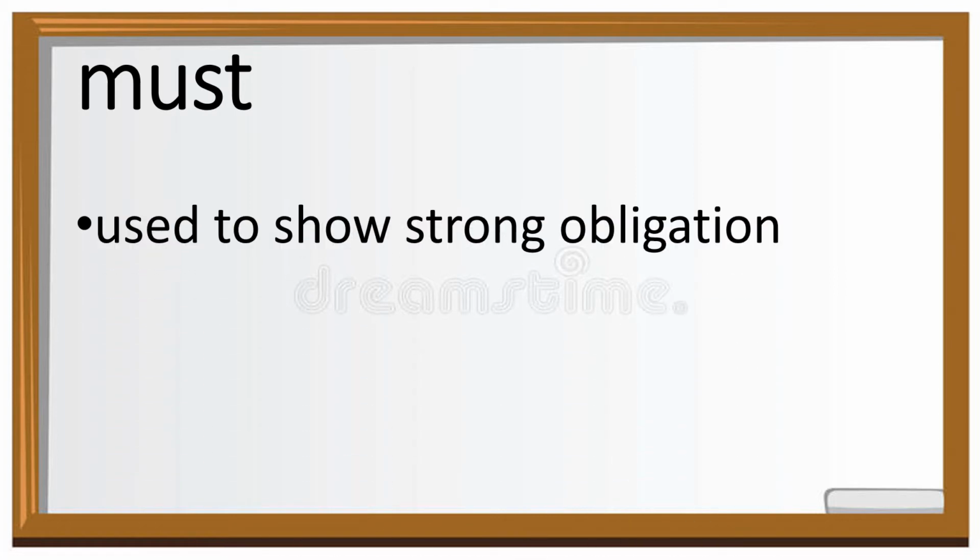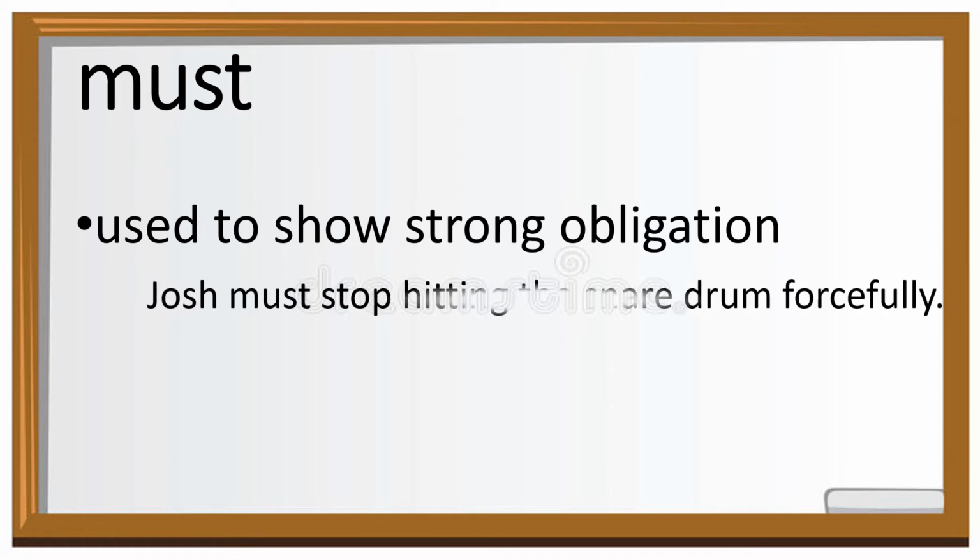Next is must. Must is used to show strong obligation. Aside from obligation, it also shows firm necessity, logical conclusion, and probability. An example for this one is, Josh must stop hitting the snare drum forcefully. In this sentence, it imposes a strong obligation on Josh to stop hitting the snare drum forcefully.